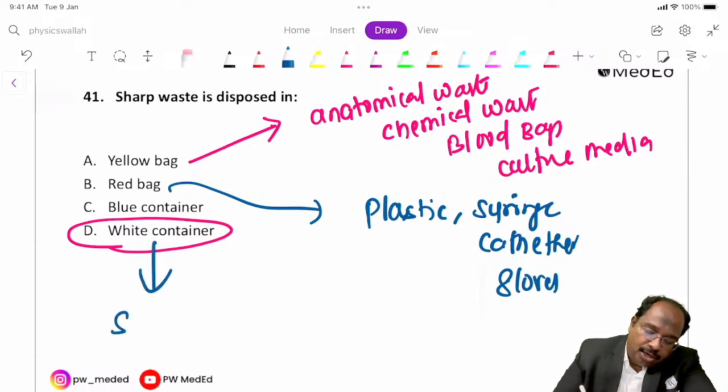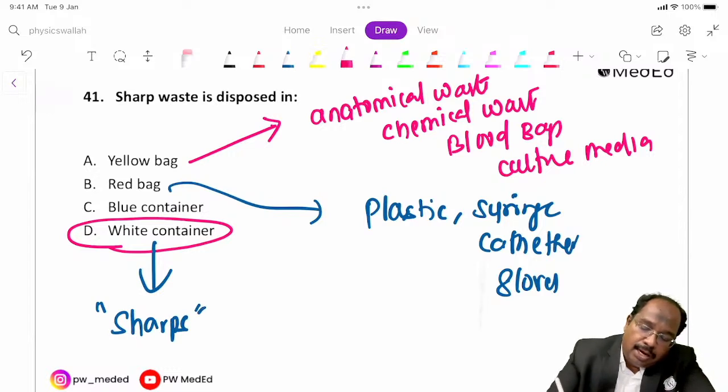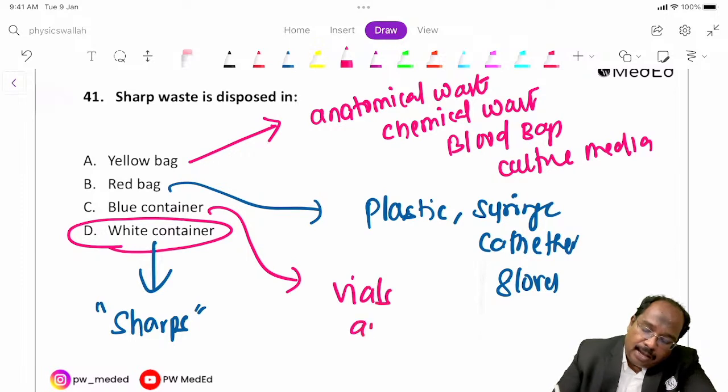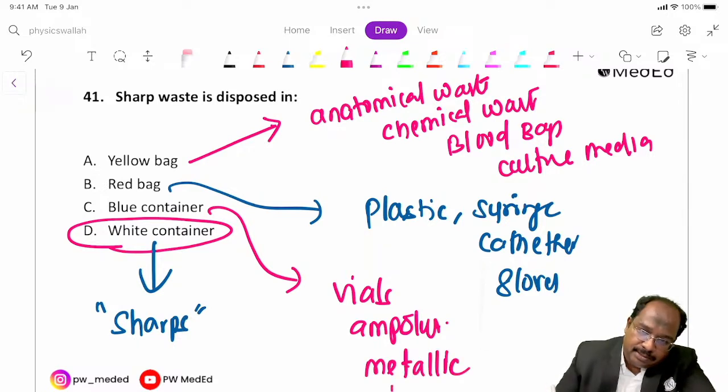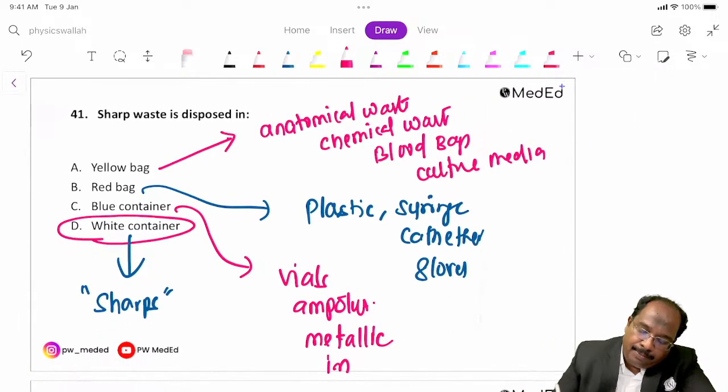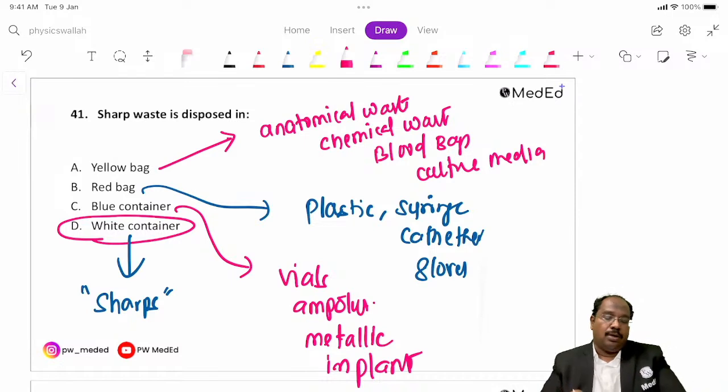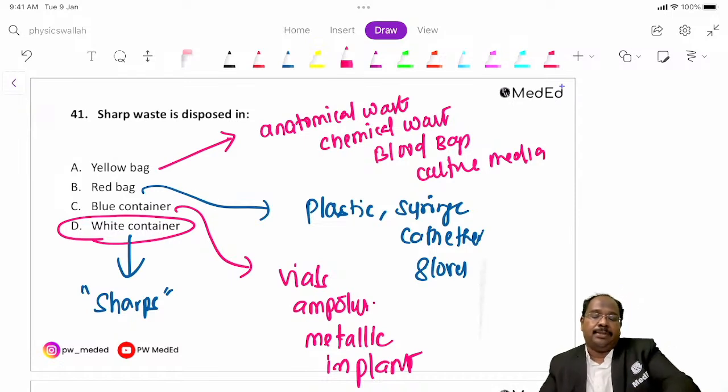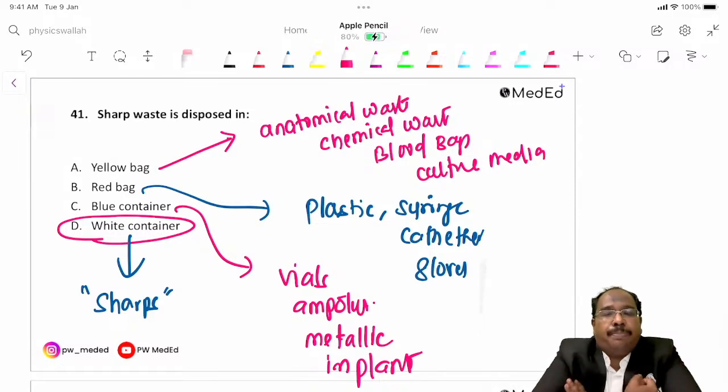White is sharps. And blue is vials and ampules. You also have metallic implants, so sharps and metallic implants. A recently asked question is pacemaker.